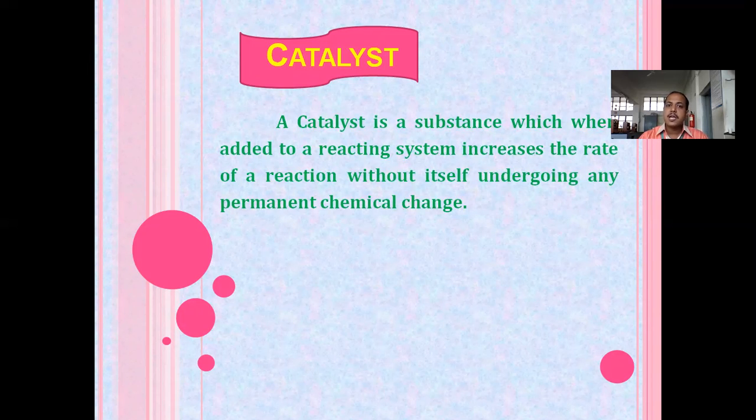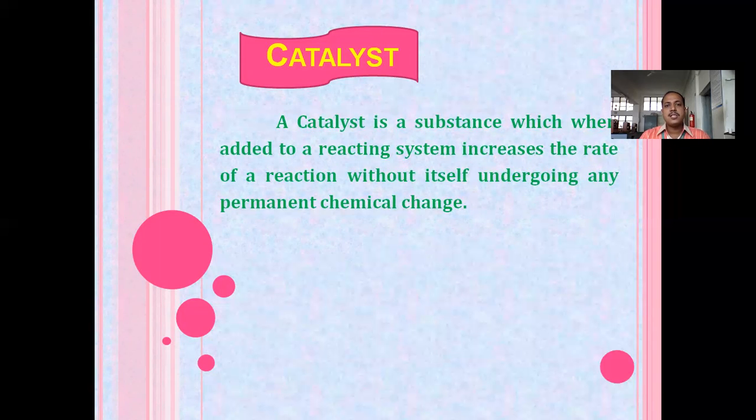It increases the rate of reaction without disturbing the reaction mechanism or the product. So it is an important characteristic of the catalyst that it only increases the rate of reaction, but does not interfere with the reaction product or the reaction mechanism.